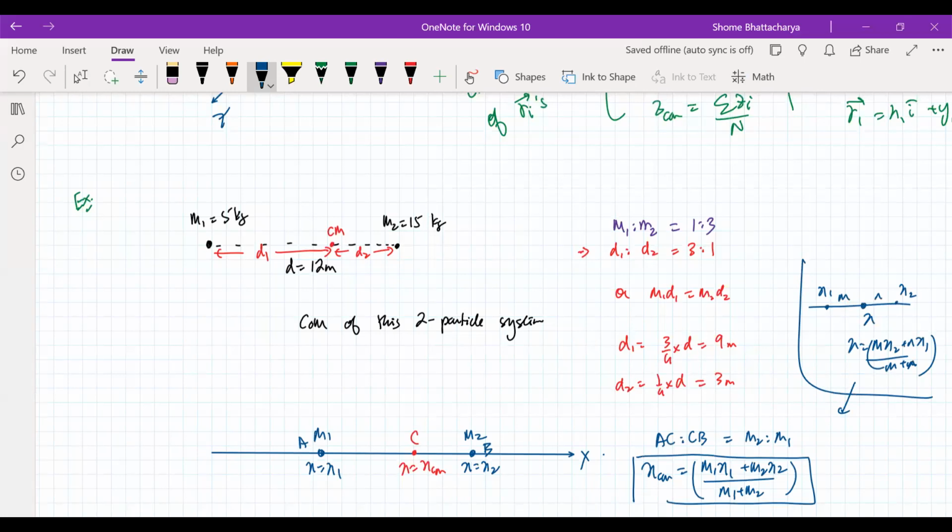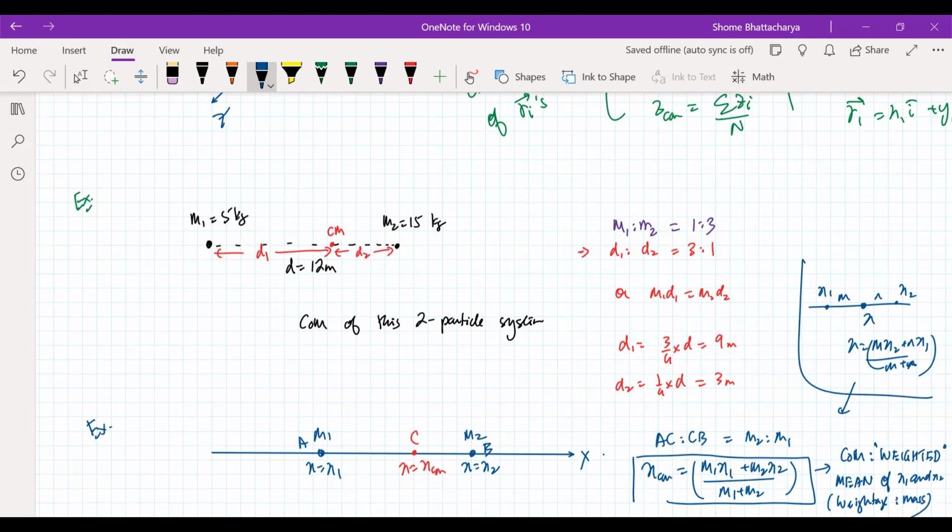So now interpretation wise, what does this formula tell us? It is not the mean of x1, x2, it is the weighted mean, where the weightage is given to mass. So in effect, the position of the center of mass becomes the weighted mean position. It's a statistical term, right? It is a weighted mean of x1 and x2. Okay, weightage is given to mass. So this becomes the general formula.